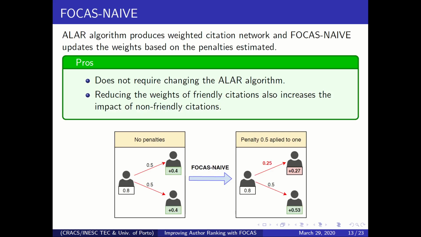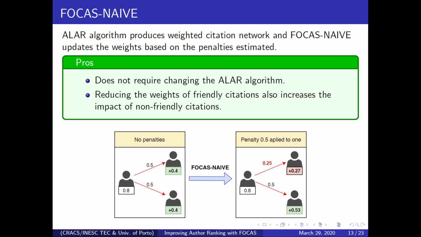So now that we've seen all the estimated penalties, we'll see the first strategy we implemented for how we integrate these penalties with the author ranking algorithms. The first strategy is called FOCAS-NAIVE, and what we do is directly apply the penalties to the citation weights in a pre-processing step, and basically it decreases the weight associated to citations coming from friendly citations.